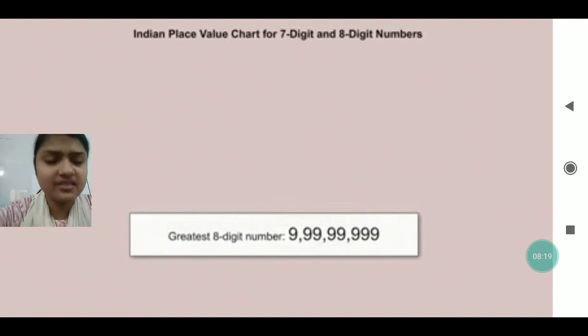How will you read this number? First of all, we have to see the place value: ones, tens, 100, 1,000, 10,000, lakh, 10 lakh and crore. Till crore it is coming.